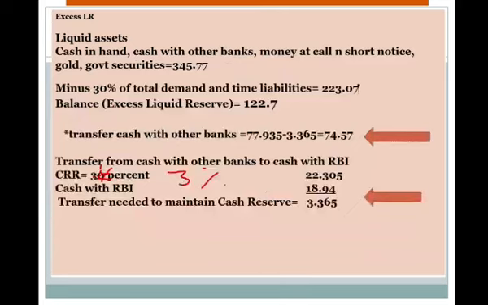So liquid assets are 345.77 minus we require 30% of the total demand liabilities, 223.07, and the balance, that is the excess liquid reserve with us, is 122.7.